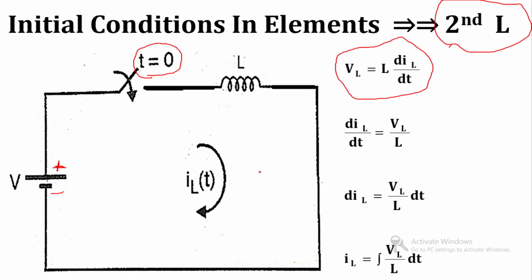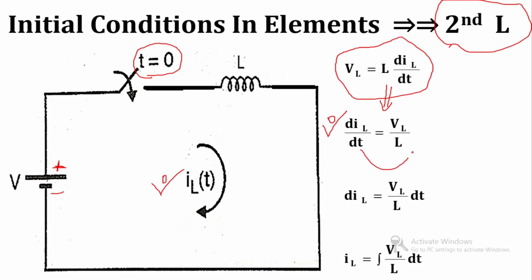If I want to find the current through the inductor, it is given by IL is equal to integration of VL by L dt. To derive it, we can write from the equation that dIL by dt is equal to VL by L, so dIL is equal to VL by L into dt.